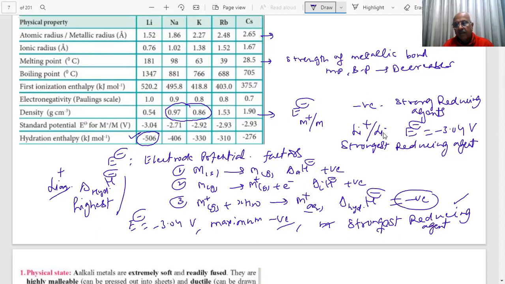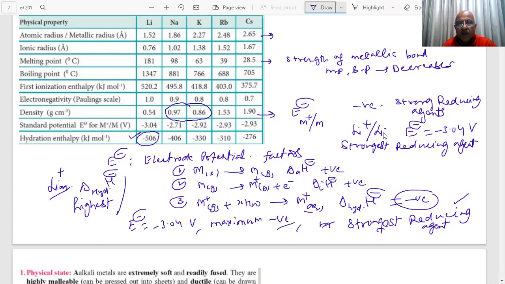Is it clear? Yes, sir. Okay. Can I proceed further? Or are you noting down anything? Yes, sir. I'm noting down. Okay, note down every point. Every point is important, student. Very, very important questions are coming.